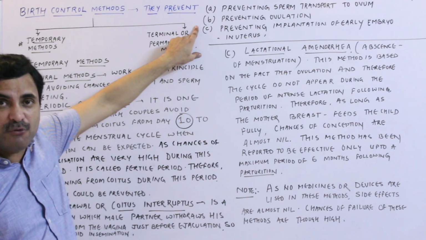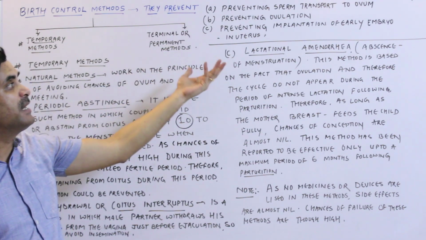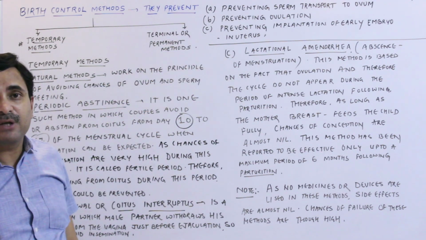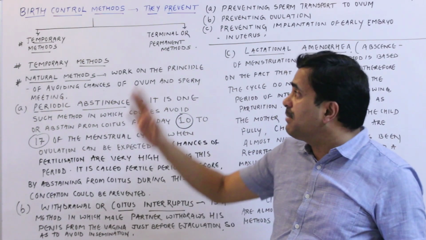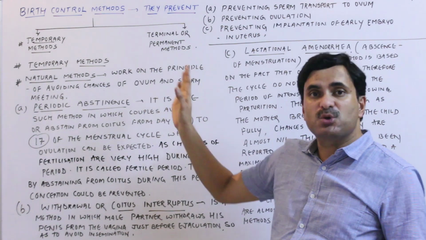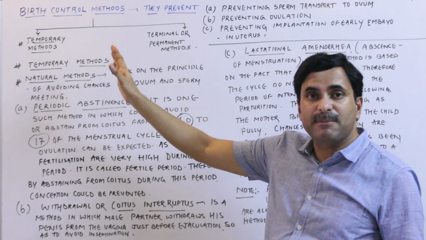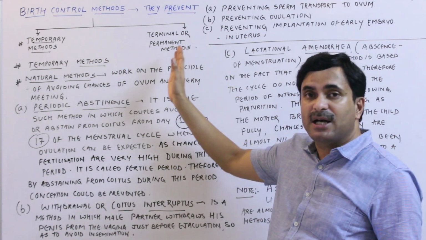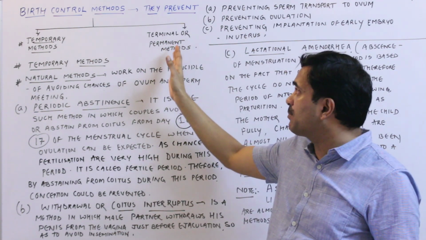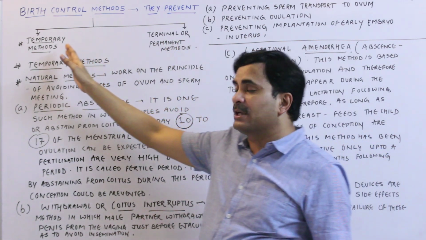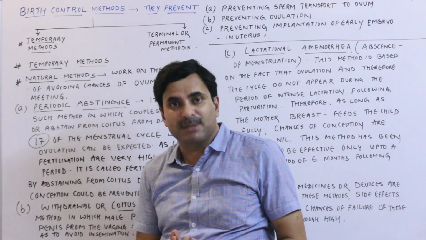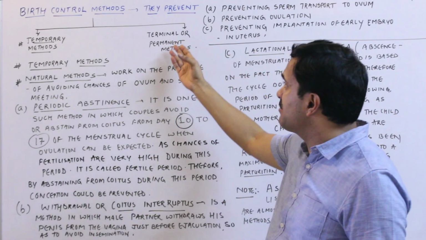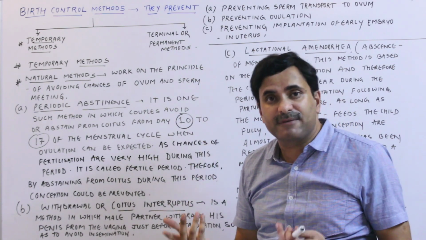They can prevent the ovulation, or they can prevent the implantation of the early embryo in the uterus. Now the birth control methods are classified in 2 categories. One are known as the temporary methods, and another are known as the terminal or permanent methods. The temporary methods are reversible, but the terminal or the permanent methods are irreversible.